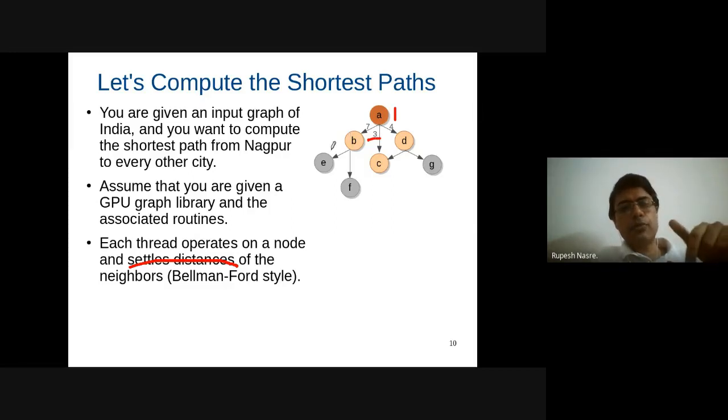Let's say from B, I'm going to update the distances of E and F, and so on, depending upon the edge weights. So given such a graph in some form, currently we are not bothered about whether it is given in CSR format or COO format or adjacency list and so on. I want you to think about what each thread will be doing. I want you to think about this code, and I would like you to write down the code that each thread is going to execute.